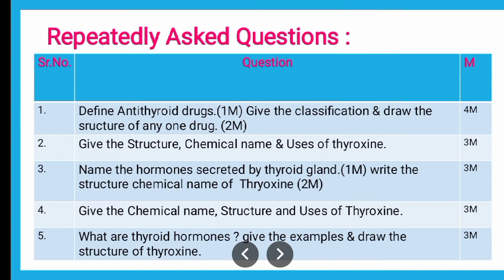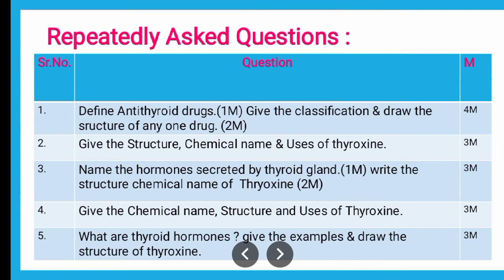So this way the question can be asked for 4 marks, wherein the definition is for 1 mark, classification for 2 marks, and drawing the structure of any one antithyroid drug for 1 mark. This is how the question can be asked in a theory examination. As far as MCQ sort of questions are concerned, from these questions they might ask you the definition and tell you to identify the category of that drug, or from the classification they might ask you about any one drug and the class it belongs to, for example, propyl thiouracil belongs to which of the given classes from the following, and they may give you the options for the classes.